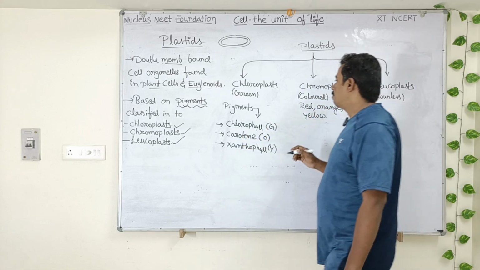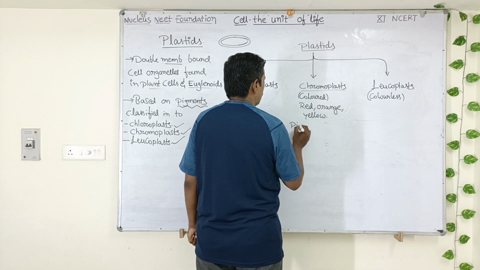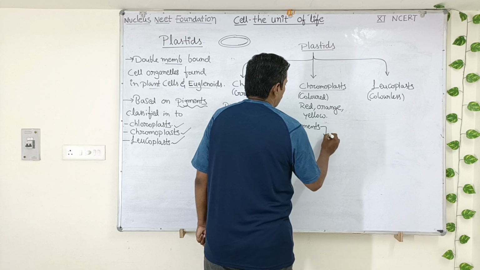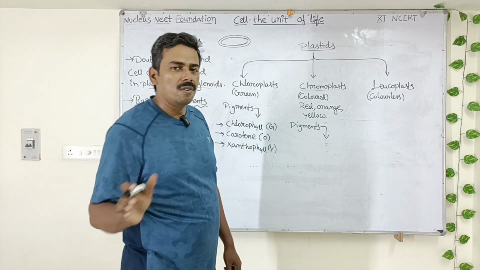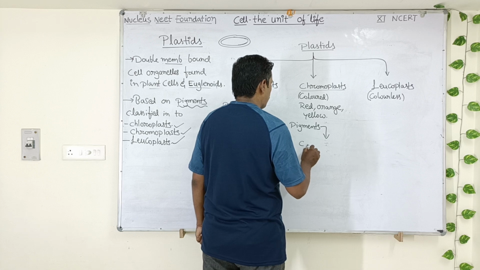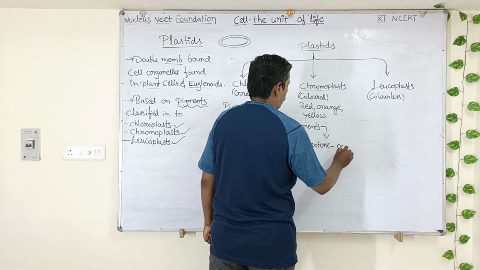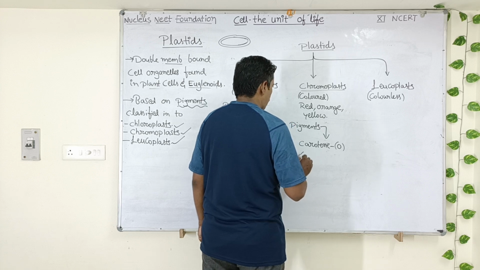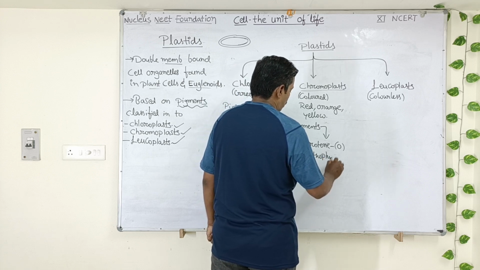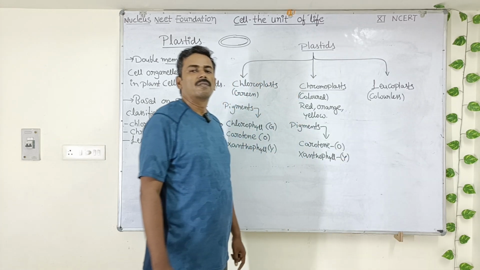So now what are the pigments that are present in chromoplasts? Chromoplasts don't have chlorophyll pigment. There is no chlorophyll pigment, but there is carotene, which can impart orange color, and there is xanthophyll, which can impart yellow color to the flowers.